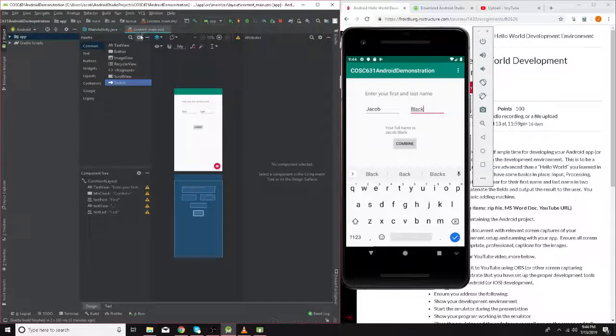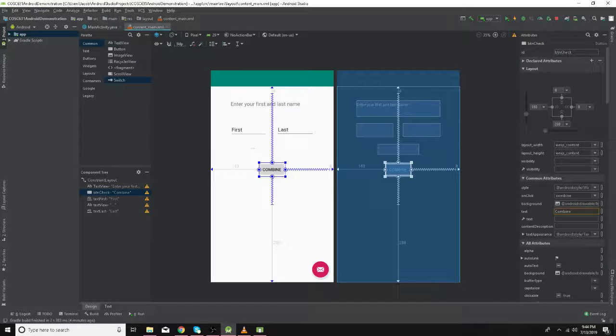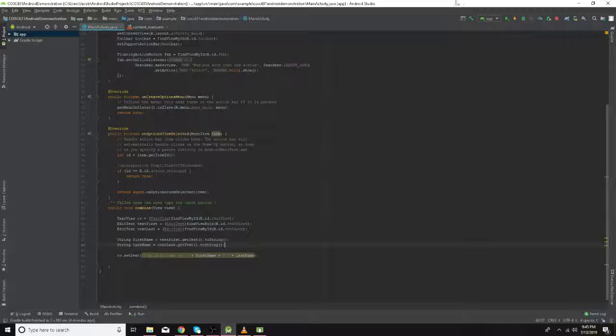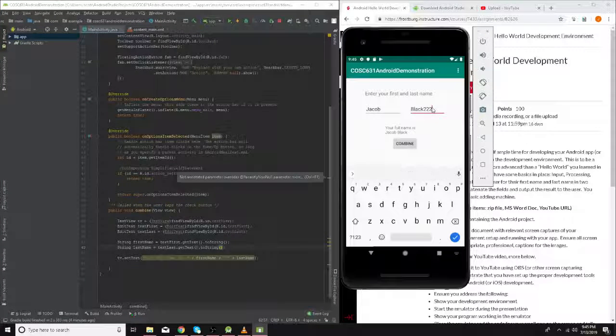So going over to the UI, looking at this combine button, when the user clicks it, I've set it so that on click it runs the combine method. So the user will go through, enter all their information, and nothing has been run yet until they hit the combine button. Once they hit the combine button, it combines their name. So no new method is being run until the user hits combine.